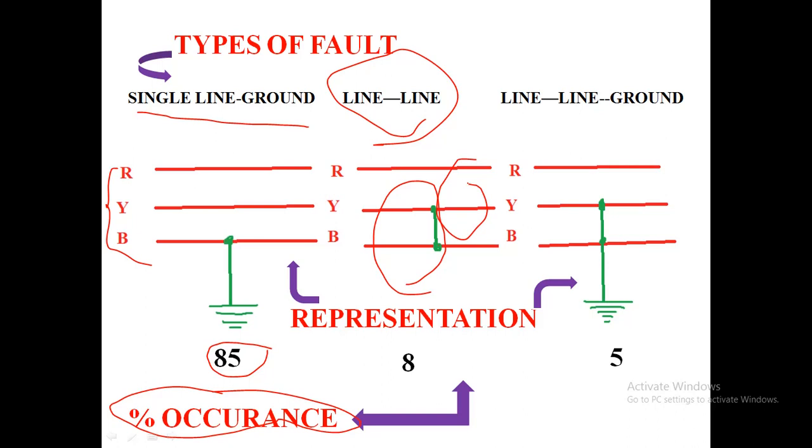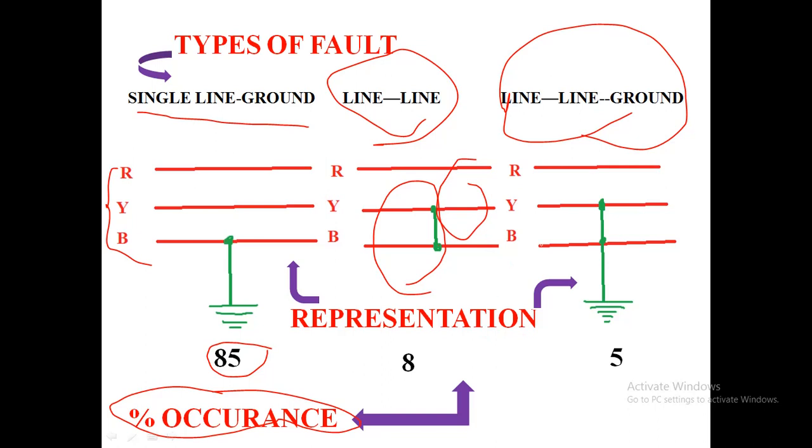The insulation breakdown between two phases and earth forms a double line to ground fault. The following gives the occurrence of the particular types of faults.